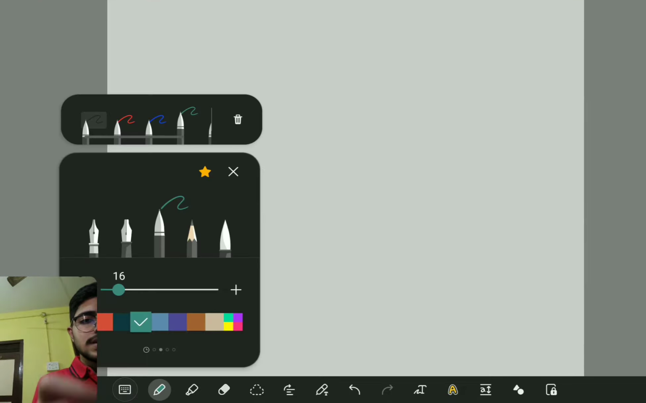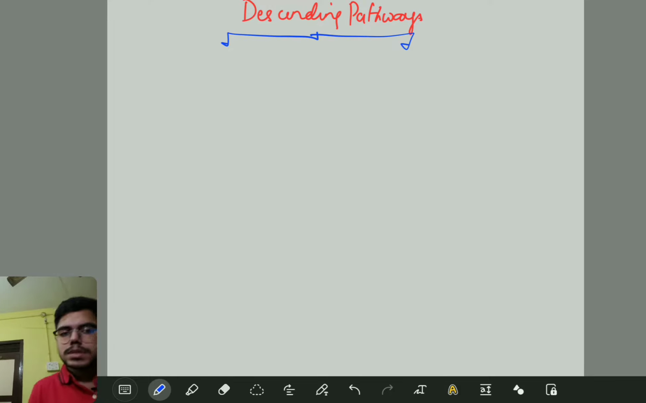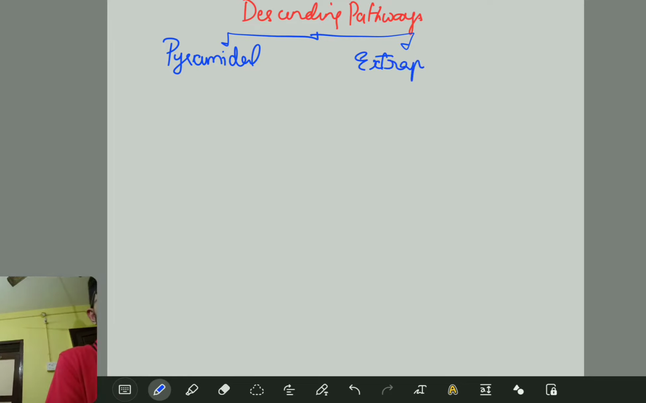And now we'll be starting with descending pathways. Now this descending pathways, we have a classification for this. Descending pathways is classified into two types. One is called the pyramidal tract, and the next classification is the extrapyramidal tract.